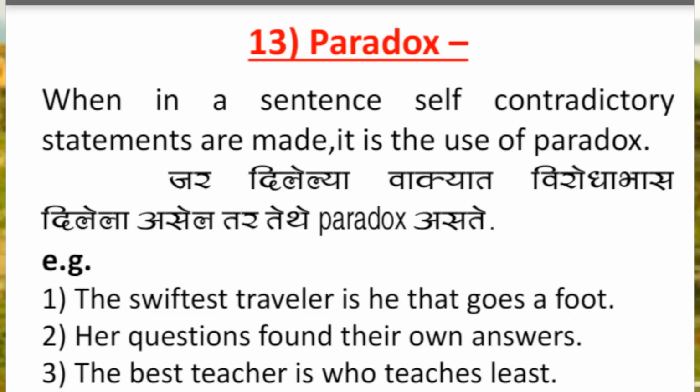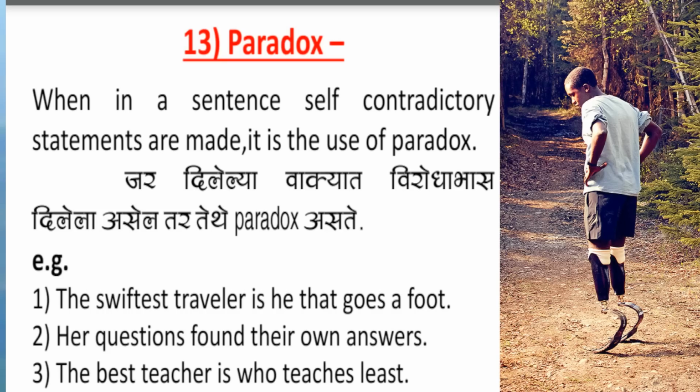Name of the figure of speech is paradox. When in a sentence, self-contradictory statements are made, it is the use of paradox. For example, the swiftest traveler is he that goes afoot. There is a contradiction. The traveler is swiftest, but he goes on foot. So we can say, in this example, the figure of speech paradox is used.